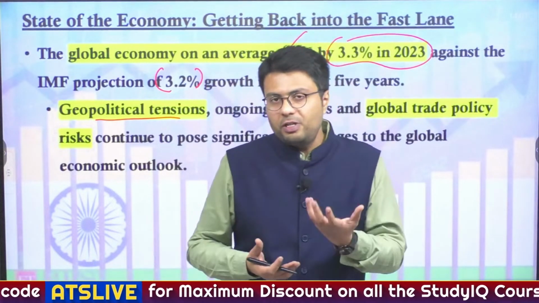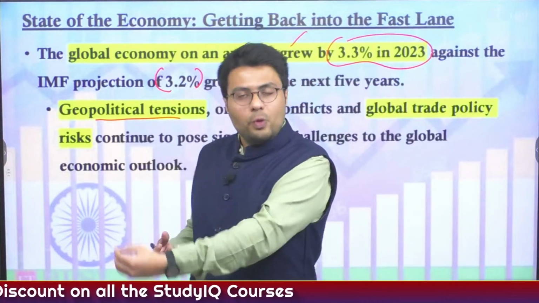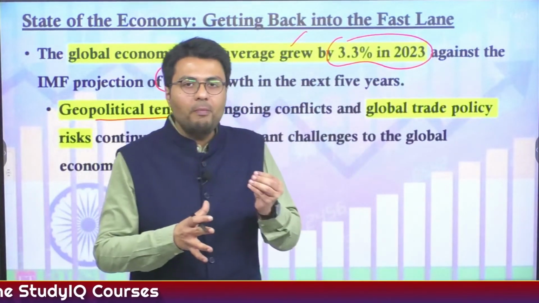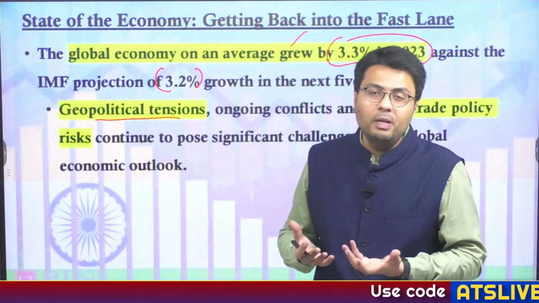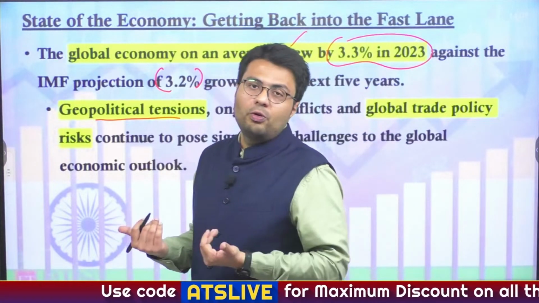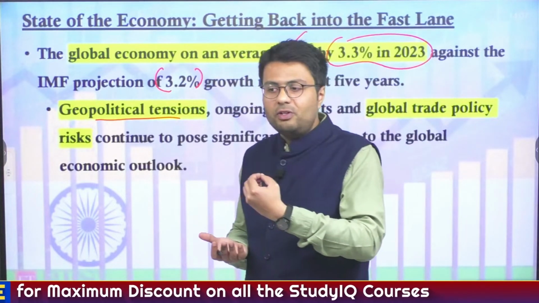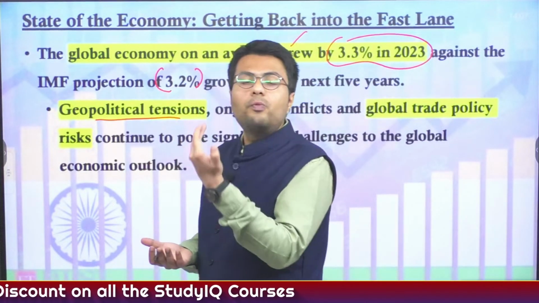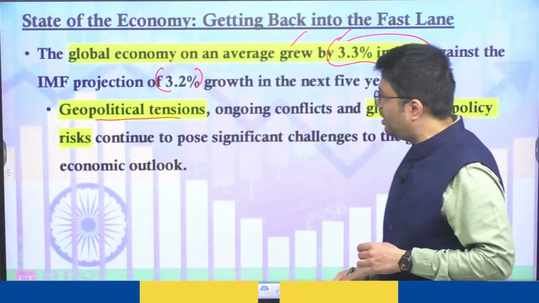And because of the Russia-Ukraine war, the Western nations have bet towards Ukraine, and as a result, they have imposed many kinds of economic sanctions on Russia to crush its economy and to prevent it from exporting key inputs such as crude oil and natural gas. And because of these geopolitical tensions and the resultant effect on the economy, the world's growth rate has been subdued, and that is why it has grown just by 3.3%.